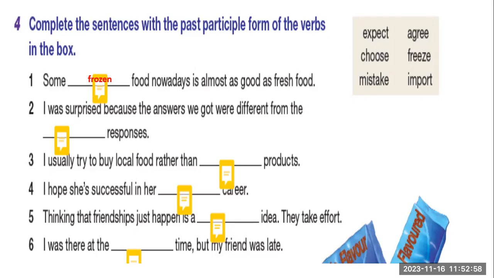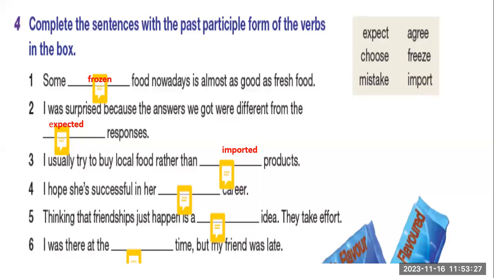Number 2. I was surprised because the answers we got were different from the expected responses. Okay, so expected response. Number 3. I usually try to buy local food rather than imported products. Okay. 4. I hope she's successful in her chosen career.